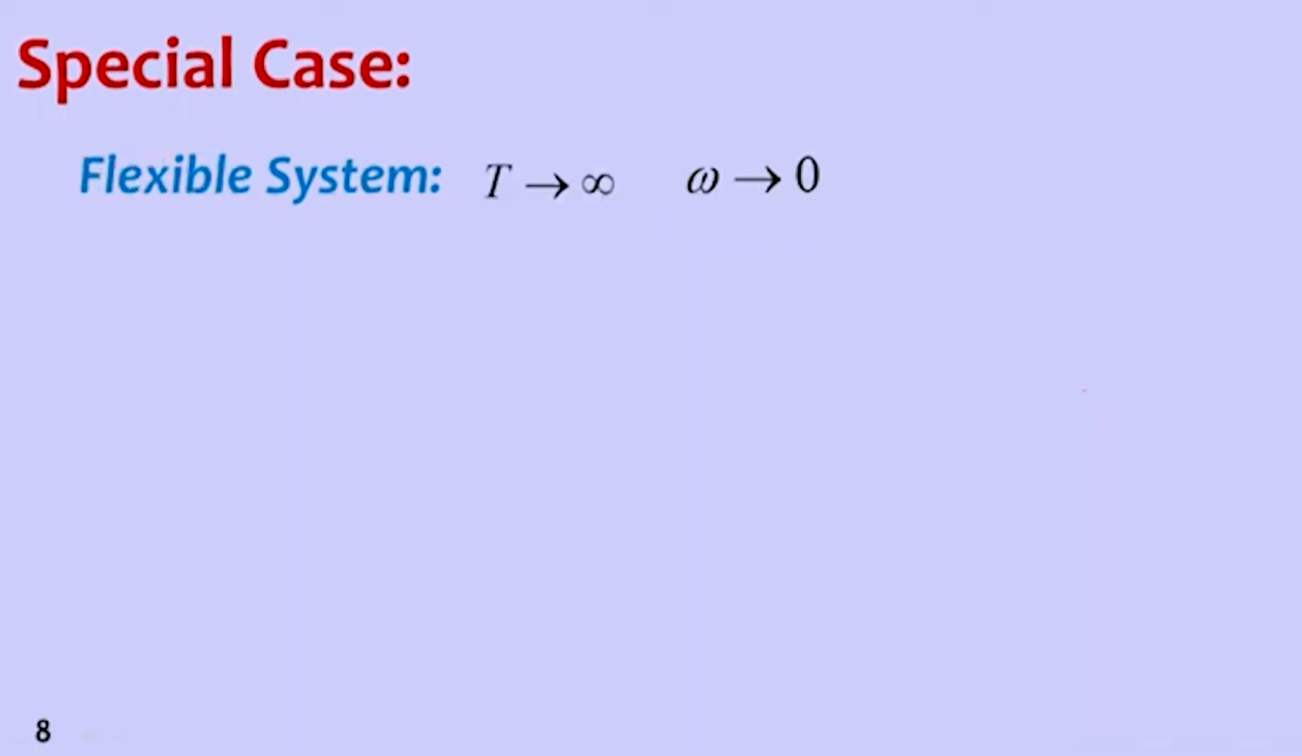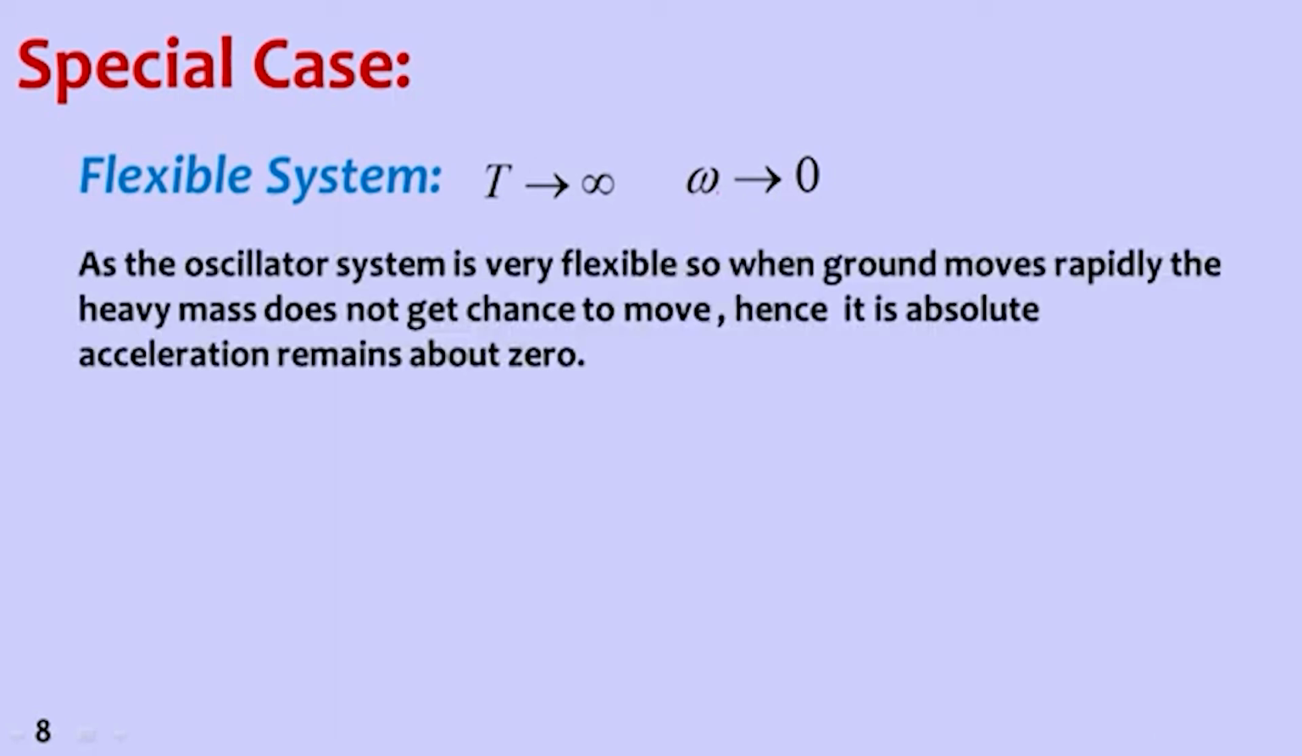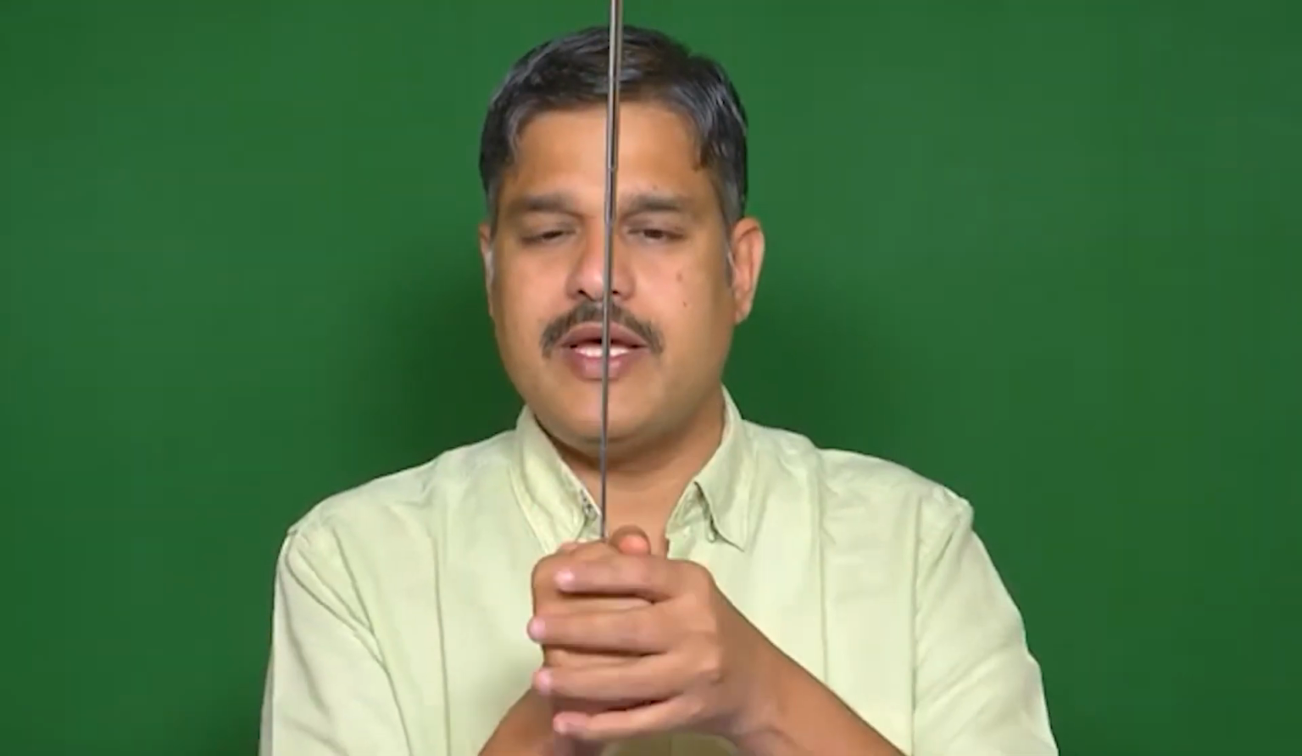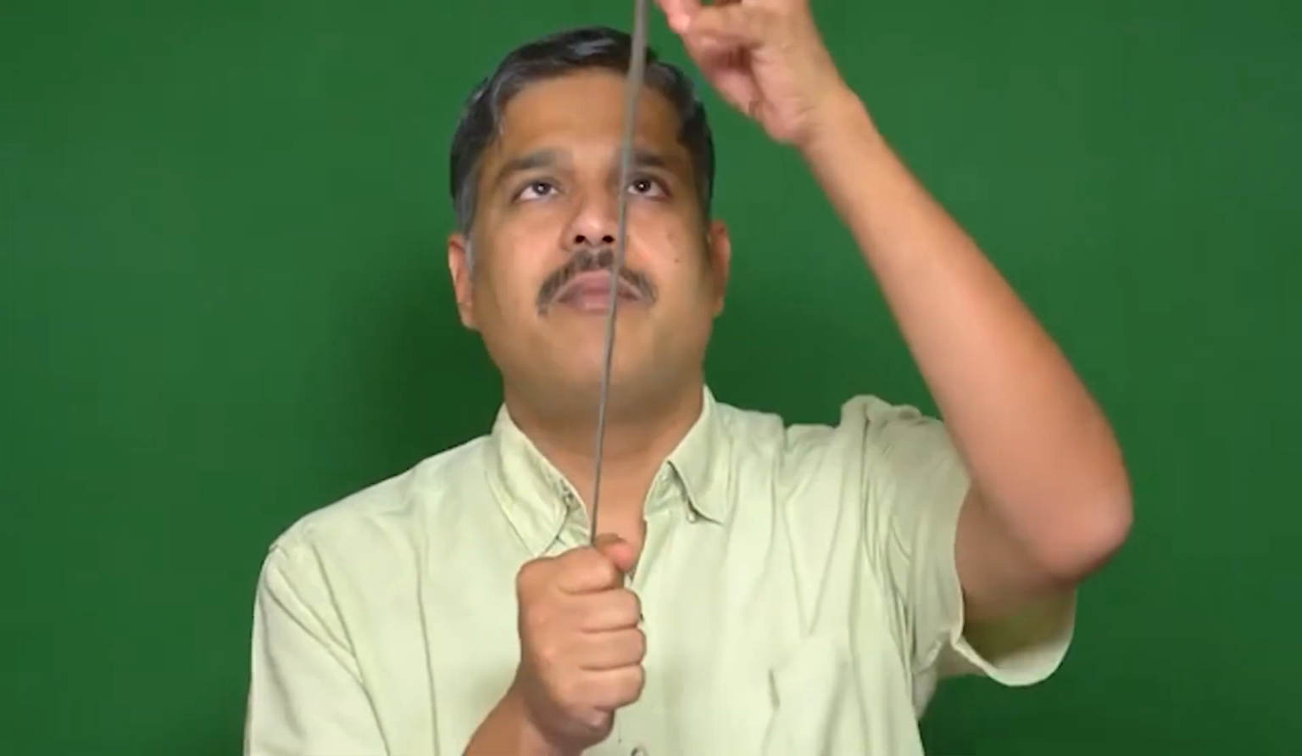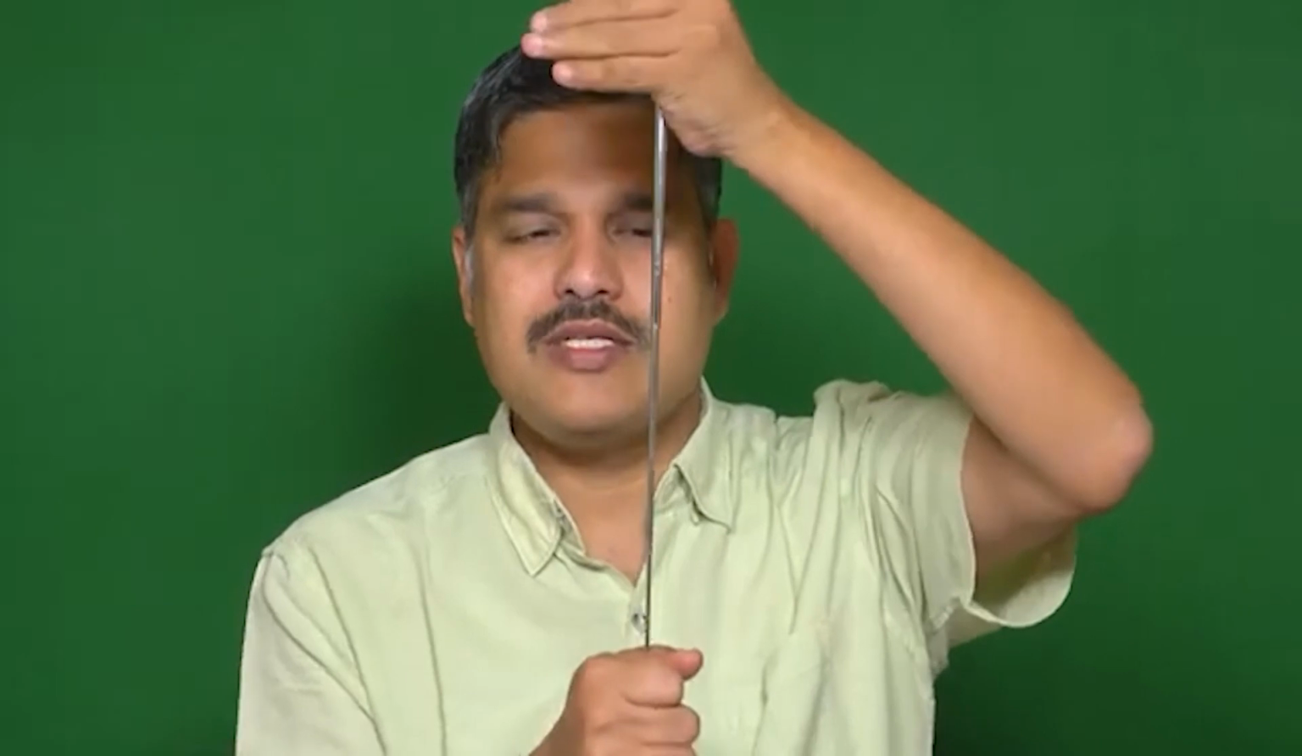Another special case is when T is infinity, a very flexible structure. That means omega is 0. The oscillator system is very flexible. So when the ground moves rapidly, the heavy mass does not get a chance to move. Its absolute acceleration remains 0. It is something like this. When I am moving the base here, the mass is very heavy, so it is staying here only. Base is moving but mass is staying here.